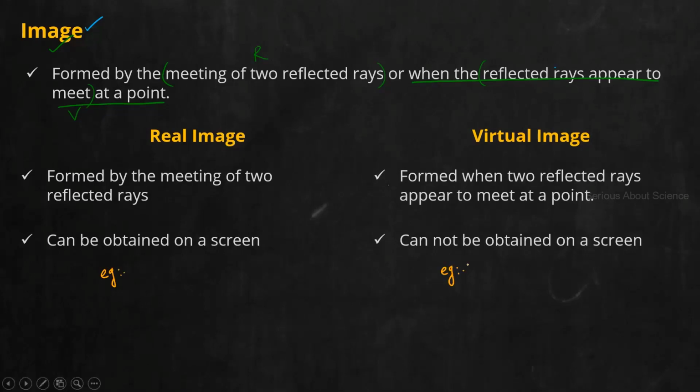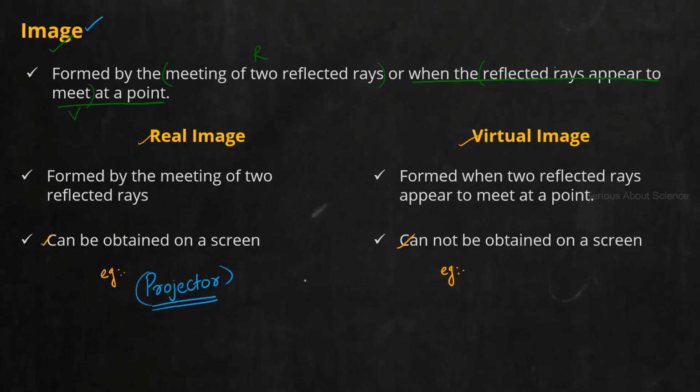Now, can you think of any examples for each case? Example for real image, example for virtual image, yes or no? If you think about this idea, you can easily answer. Can be obtained on a screen, cannot be obtained on a screen, because that is what we see in daily life, right? Images that can be obtained on a screen, images that cannot be obtained on a screen. This is what we see in real life. So based on that, can you think of any example for real image, virtual image? Are you familiar with this term?